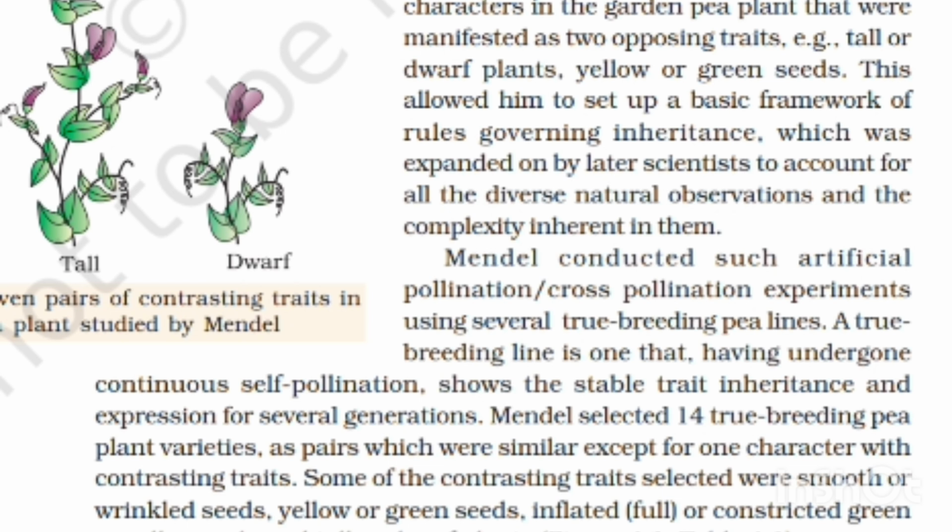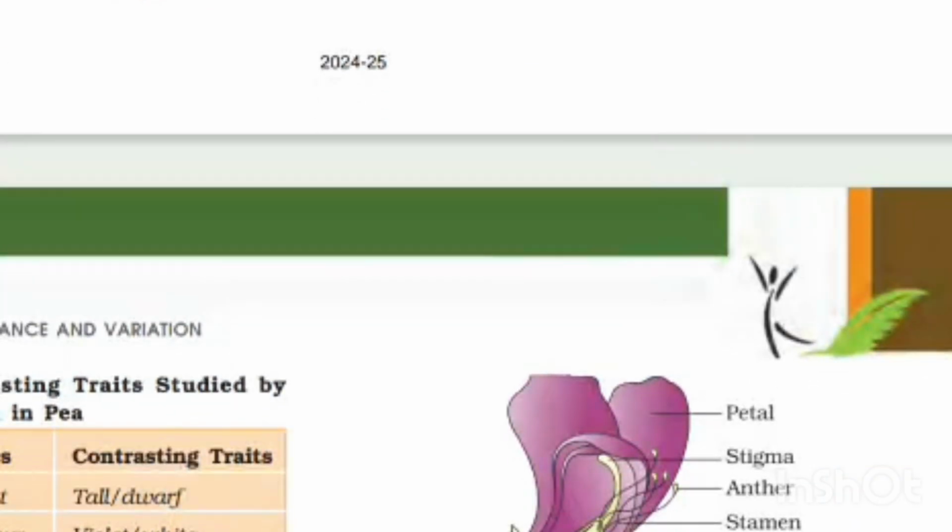For example, tall or dwarf plants, yellow or green seeds. This allowed him to set up a basic framework of rules governing inheritance, which were expanded on by later scientists to account for all the diverse nature, natural observations, and complexity inherent in them.